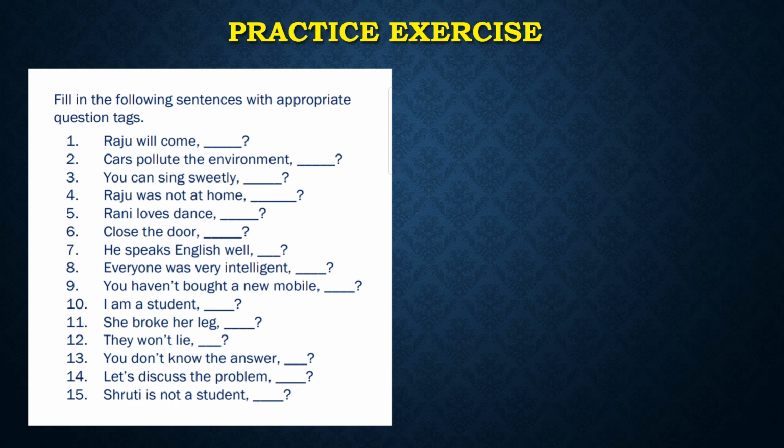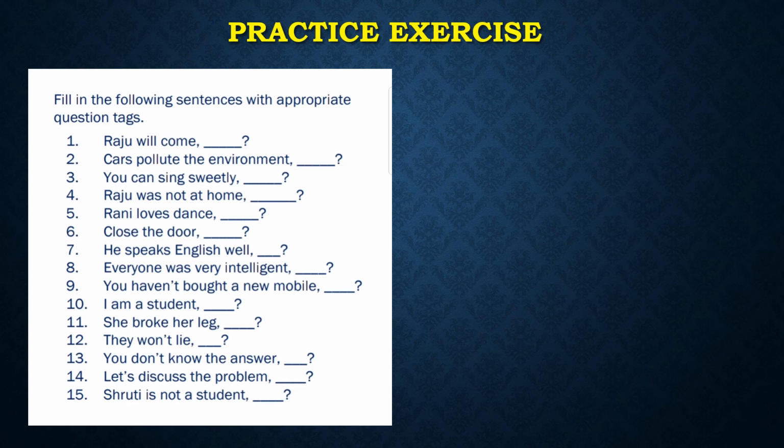Next comes close the door. Imperative sentence. In an imperative sentence we can use will you, if you want to be a little less formal. Okay, and won't you, very much polite. Or we can say would you. So all three are correct. He speaks English well. Now the answer will be doesn't he, because this sentence is in present tense and we are talking about a singular subject. So it will be doesn't he.